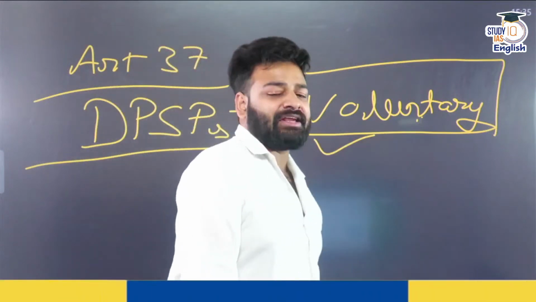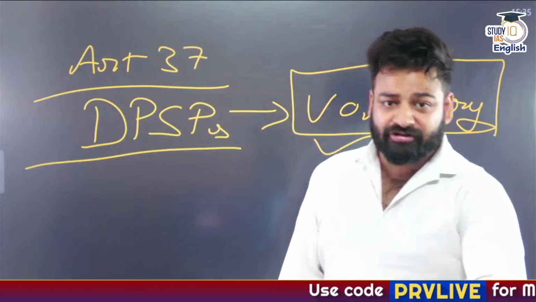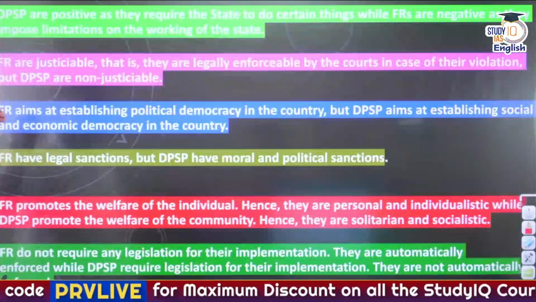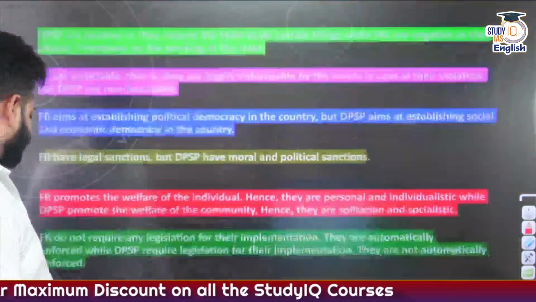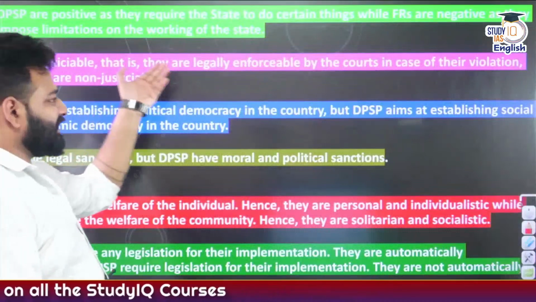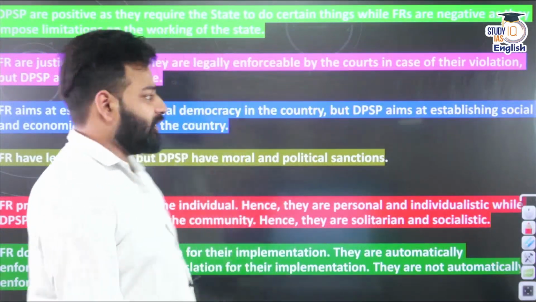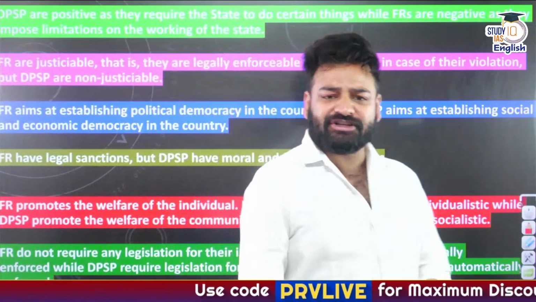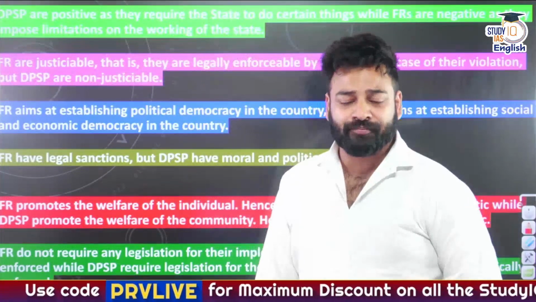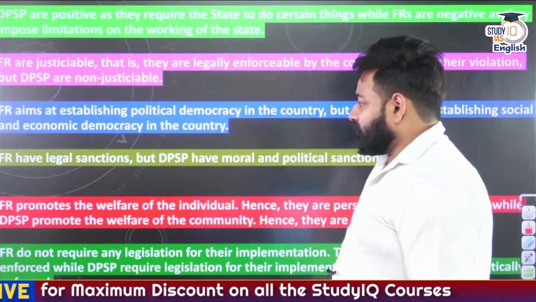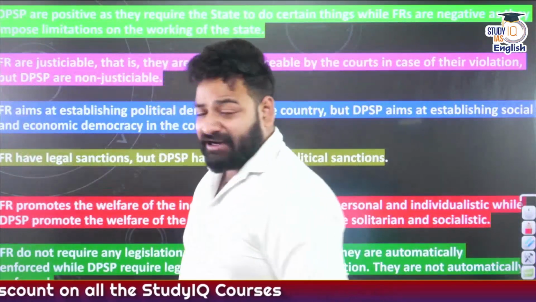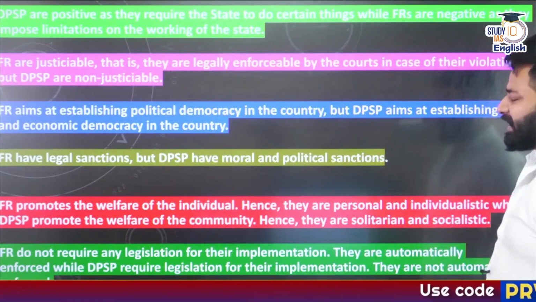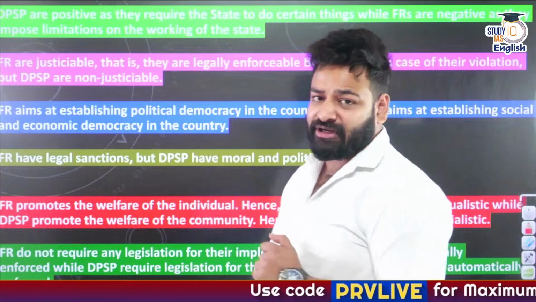So, voluntary in nature. But on the contrary, fundamental rights are mandatory in nature. Fundamental rights are justiciable, that is, they are legally enforceable by the courts in case of their violation, whereas DPSPs are non-justiciable. And this is mentioned in Article 37 of the Indian Constitution, Part 4. Third thing, what is the next one? Fundamental rights aim at establishing a political democracy in the country, whereas DPSPs aim at establishing a social and economic democracy in the country.